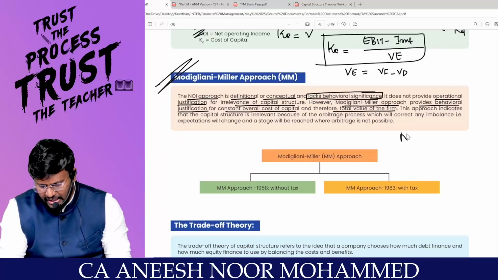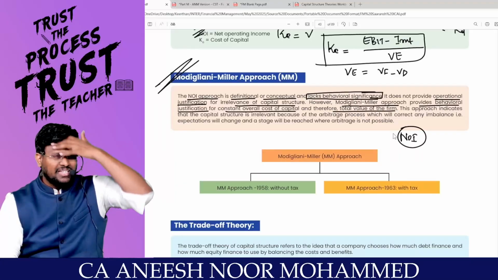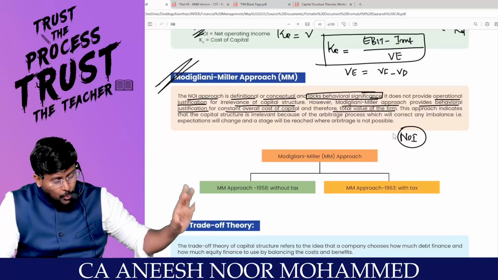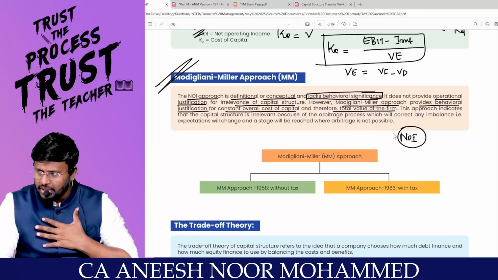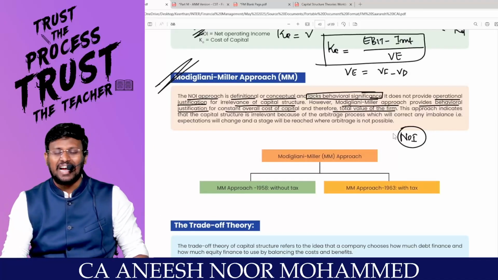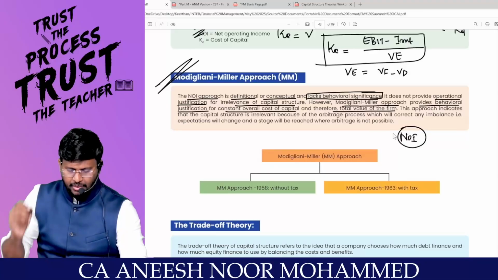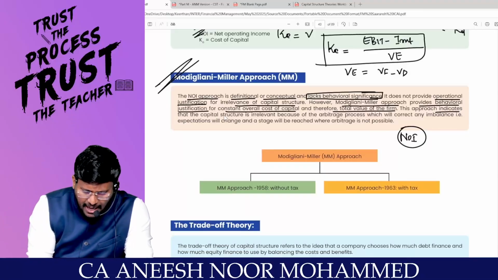Then, sir, there is a defect in the NOI approach, my dear students. The NOI approach said net operating income; conceptually that is right, but the operational justification it failed. I will give you the operational justification. I will explain how it will be exactly offset. That means the Modigliani-Miller approach is an extension of the NOI approach. Are you with me? So this approach indicates that capital structure is irrelevant.